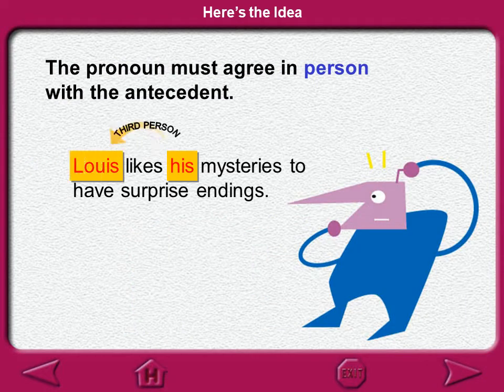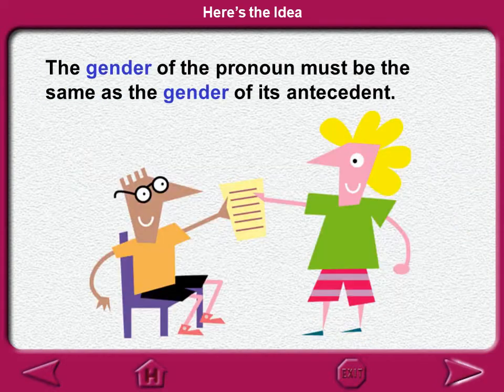The pronoun must agree in person with the antecedent. For example, Louis likes his mysteries to have surprise endings. His is third person because it refers to Louis. The gender of the pronoun must be the same as the gender of its antecedent.